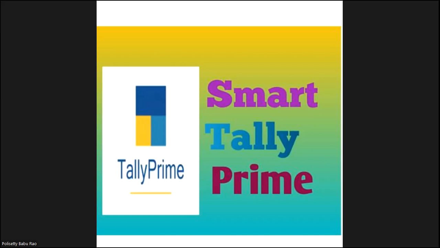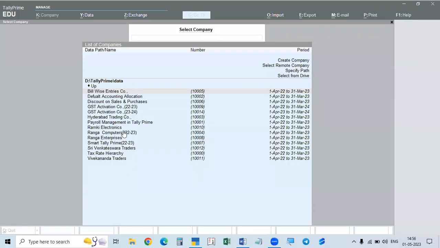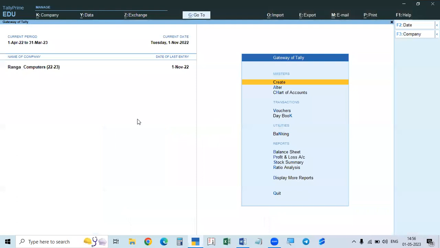Now we will enter our topic today. Let me share the screen. In the last class, we started discussing the GST reports available in Tally. On the basis of all the transactions recorded, purchases, sales, and everything, Tally will automatically generate the GST reports. So how do we see these GST reports?